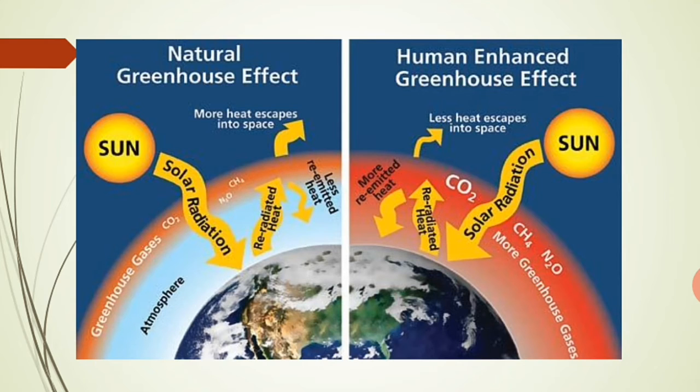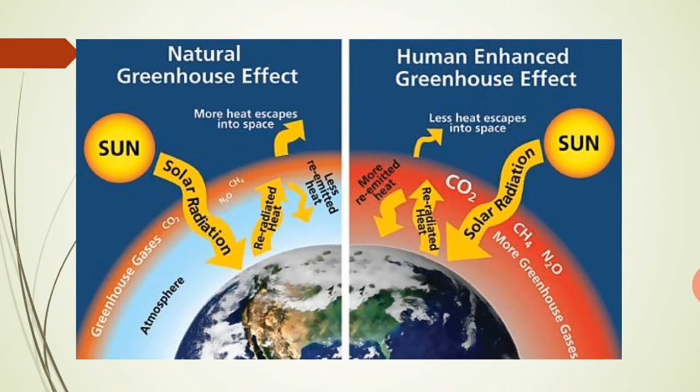There are two types of greenhouse effect. One is the natural greenhouse effect and the other is the human enhanced greenhouse effect. In the natural greenhouse effect, you can observe in the first figure that the greenhouse belt is very thin, so a smaller amount of solar radiation is absorbed within the earth atmosphere, because of which the global temperature will not increase to a great extent.